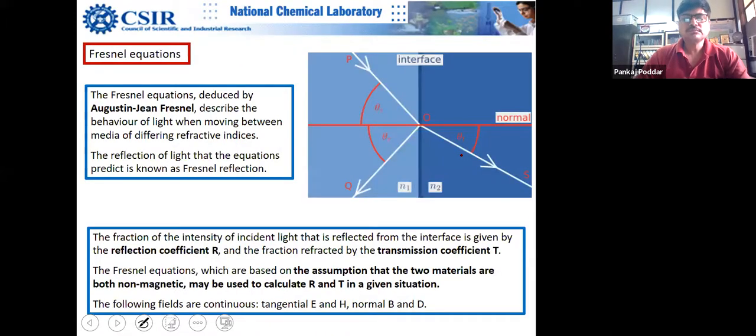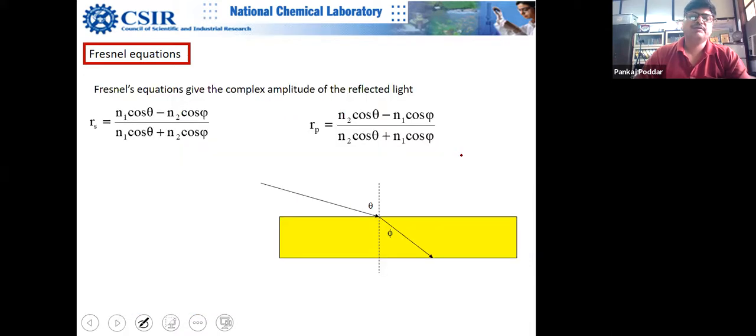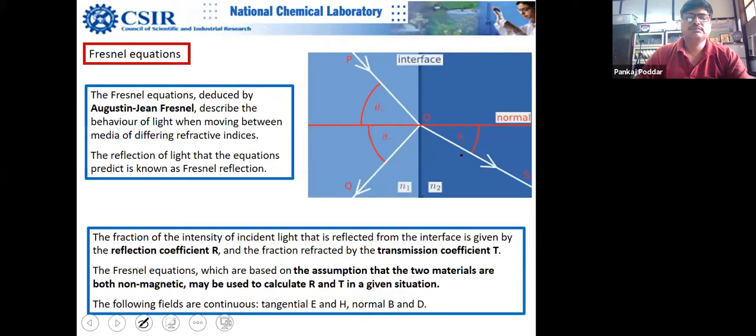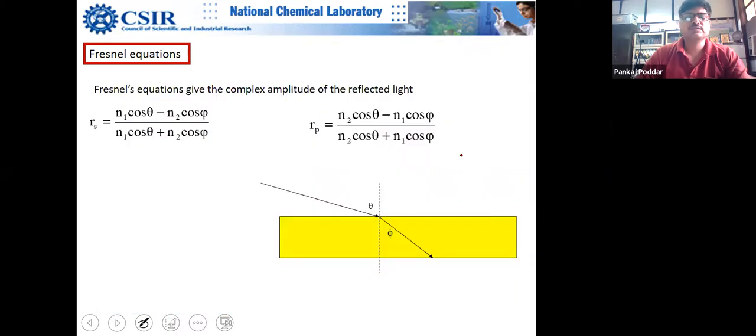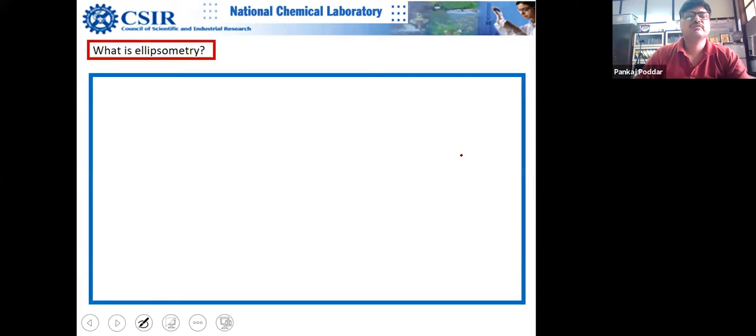So Fresnel's equations, they are extremely boring, and please forget them. I don't want you to remember them, they serve just a specific purpose. After that you can just forget them, because you have to understand the basic physics rather than these lengthy equations, but they're useful, they serve some purpose. Beyond that, you can forget them. Okay, so let's move ahead.